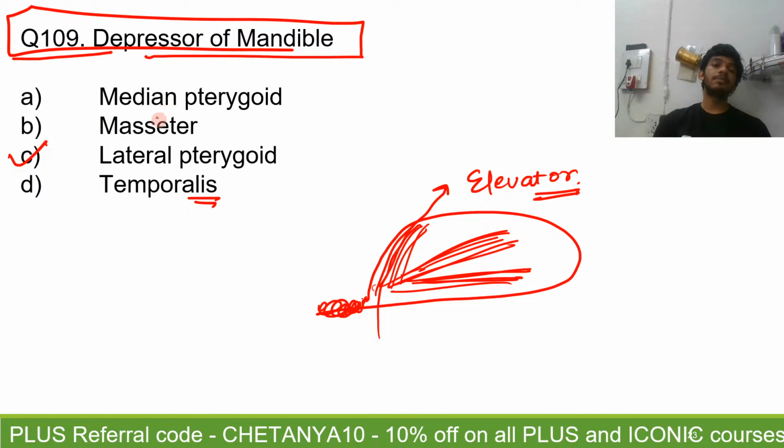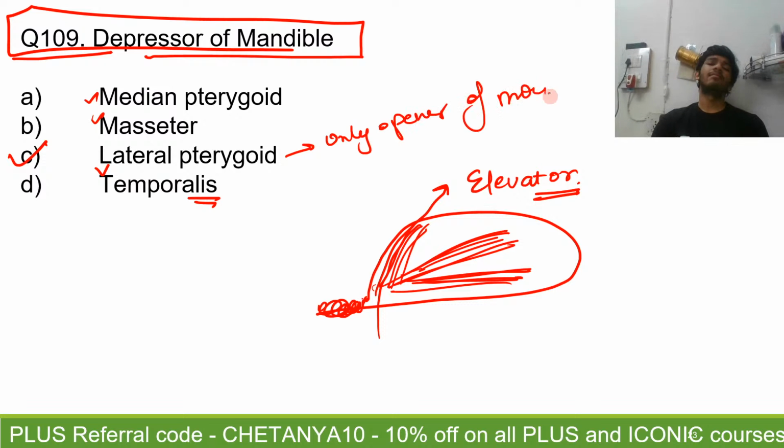The medial pterygoid, the masseter, and the temporalis, all of these. So remember, all muscles of mastication are elevators of the mandible except the lateral pterygoid, which is the only opener of the mandible, only opener of the mouth. Okay, now can you tell me why this would have happened? Why is there only one muscle to open the mouth and three to close it? Because of gravity. Even if I don't use the lateral pterygoid, my mouth will automatically open with the help of gravity, right? But to close it, I will need anti-gravity muscles.